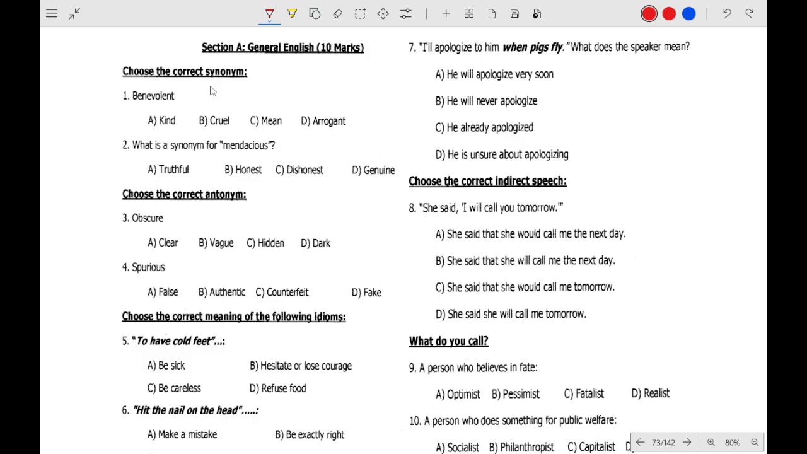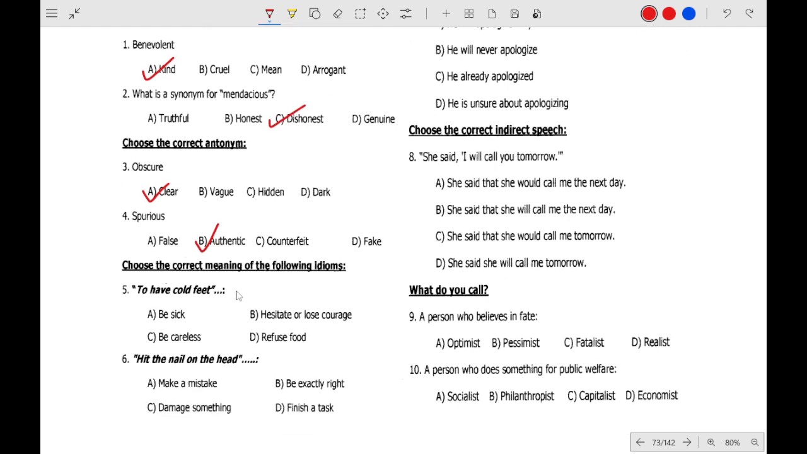So we have to find the correct synonym. Benevolent, what is the meaning of benevolent? Someone who is kind. What is mendacious? Mendacious means dishonest. Okay. What is the antonym of obscure? Obscure means something which is not clear. So what is the opposite, or the antonym? Clear. Spurious. Spurious means counterfeit or false. Okay. So what is the opposite? Authentic. I have cold feet. If someone says they have cold feet, that means they hesitate or lose courage. Hit the nail on the head. Be exactly right.